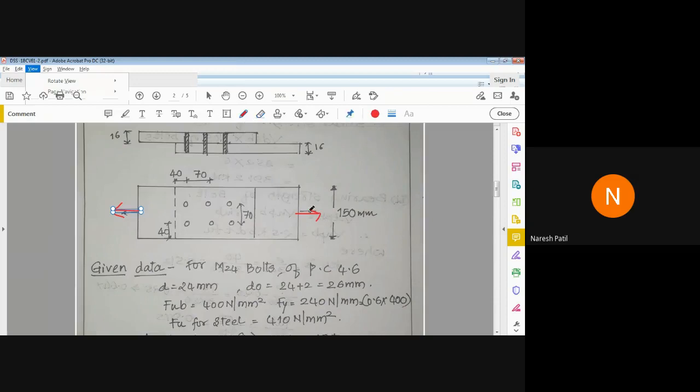When, as I told you, the plate is subjected to external force, what will happen? The plate tries to elongate due to tension, like this way, and even on this side, because the tensile force is applied. And due to that, how will the force travel in the plate? Because I am applying force from this side, the force will travel like this. Even from this side, it will travel like this.